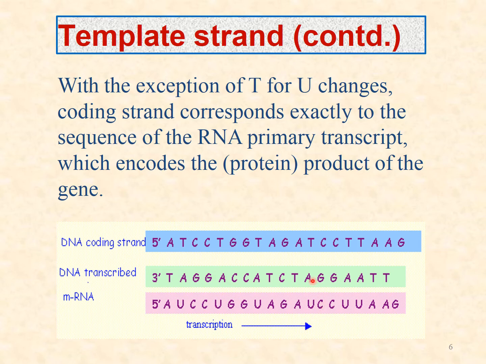And you can see here instead of T, automatically U will come. Here it is T, here it is U, and here you see TT, so UU. So all thymines are automatically changed to uracils.